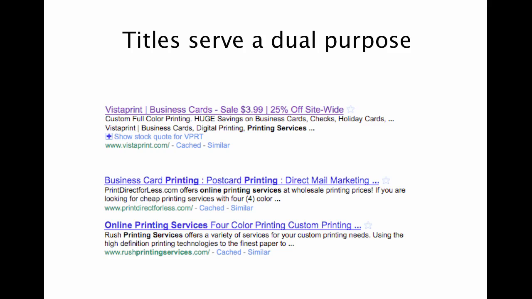And I've mentioned in previous things before, anytime that you can pair your title with a benefit statement or a call to action, some local folks have even tested putting phone numbers in their title to help encourage people to just call. That can be a really excellent technique. And you compare the Vistaprint result to the other two, and you can see that although they describe what the site is about, what the page is about, so from a descriptive standpoint, they've done a good job. And from an SEO standpoint, they've done a good job. From the user standpoint of looking at the search results page as the first opportunity for conversion, you can see the difference between those other two results and Vistaprint.